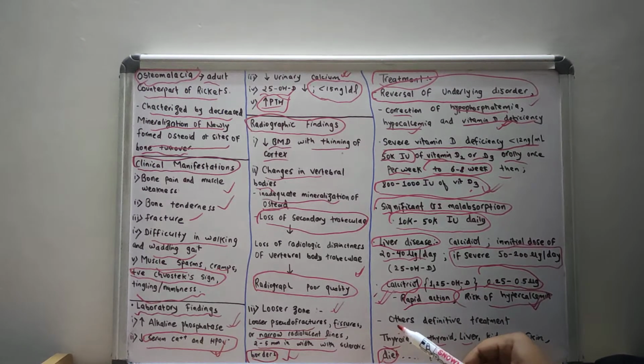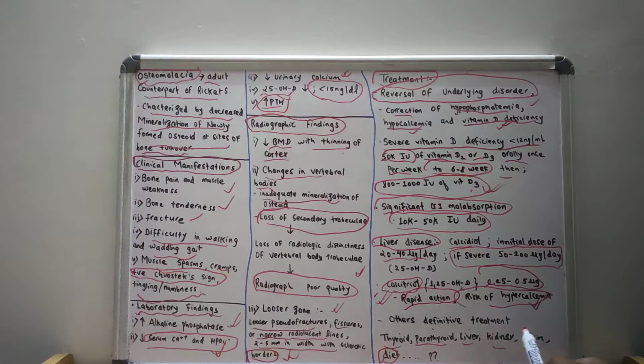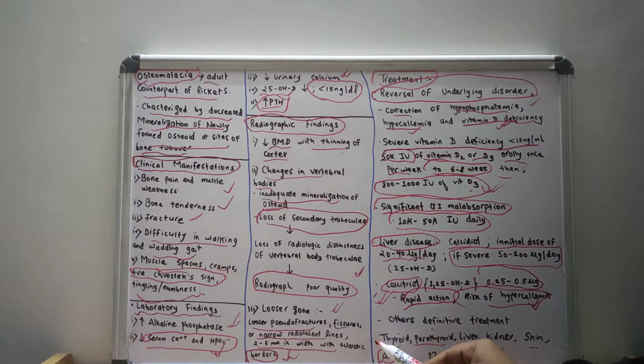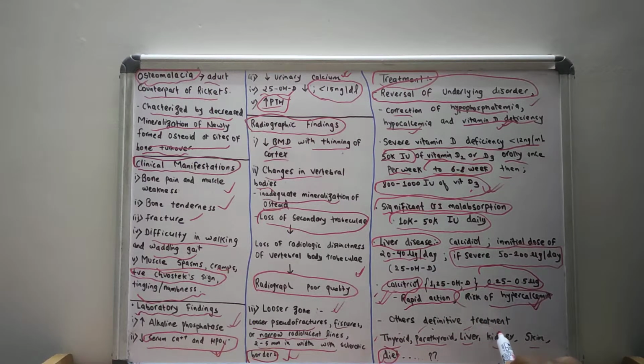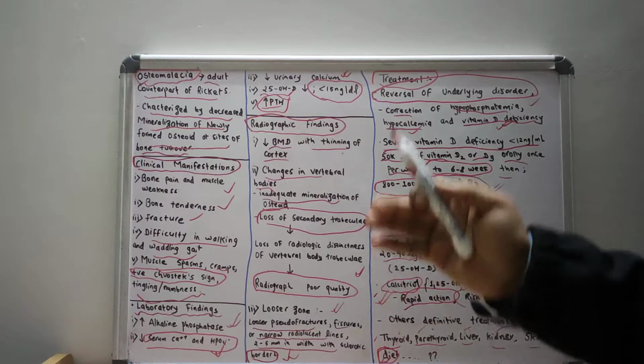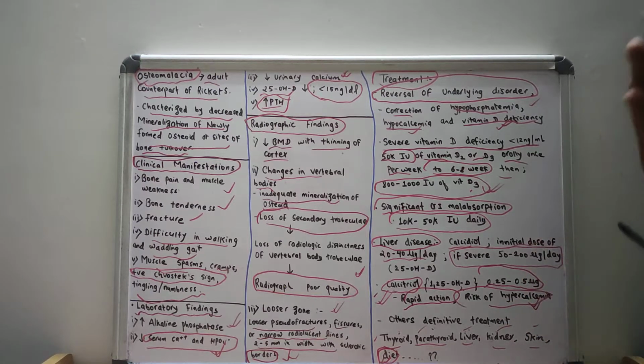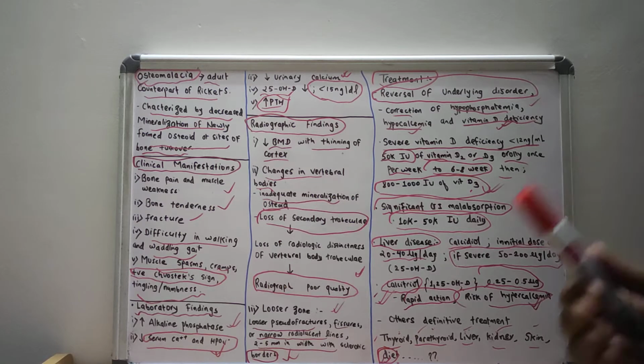Why there should be correction of the thyroid, parathyroid, liver, kidney or skin condition, I'll discuss in detail in another video on the metabolism of vitamin D. All these organs, thyroid, parathyroid, liver, kidney, skin, and also the diet play an important and significant role in the metabolism of vitamin D. So if one of the chain is disturbed, then there will be vitamin D deficiency and there could be various conditions like osteomalacia and rickets. I hope you understood this lecture. Thank you.